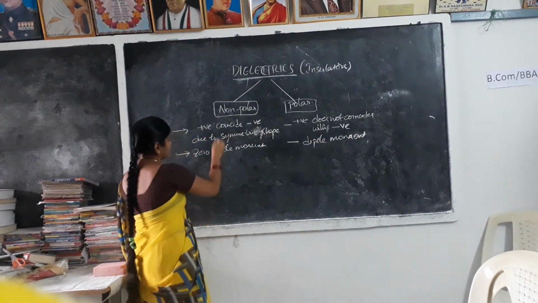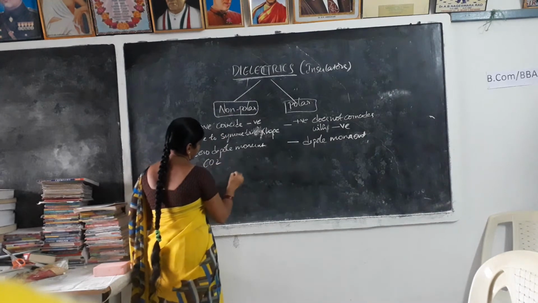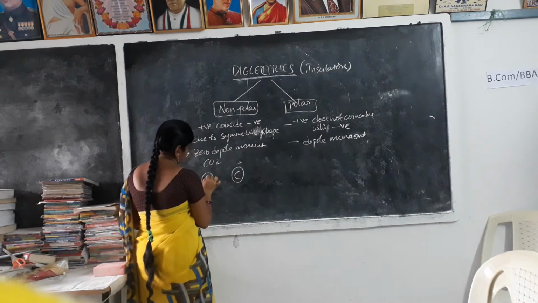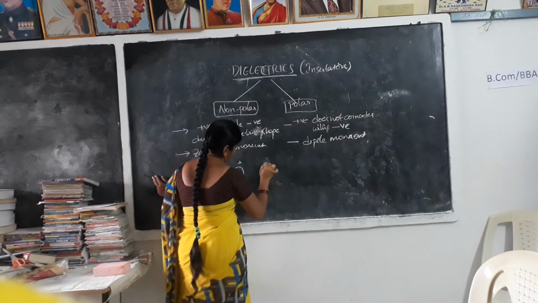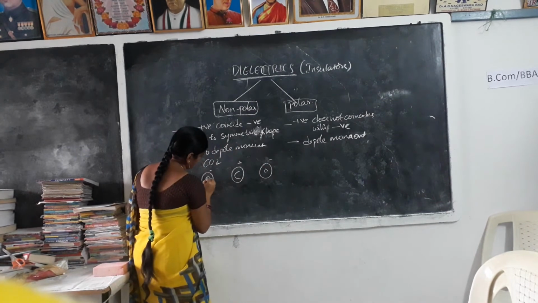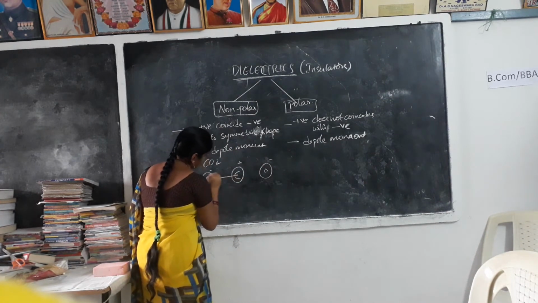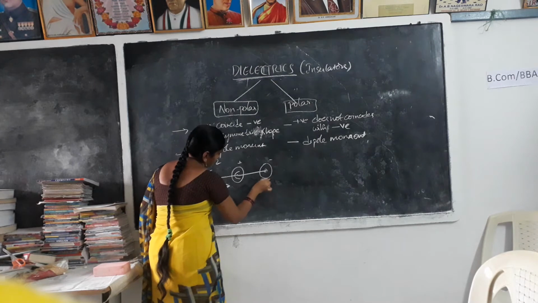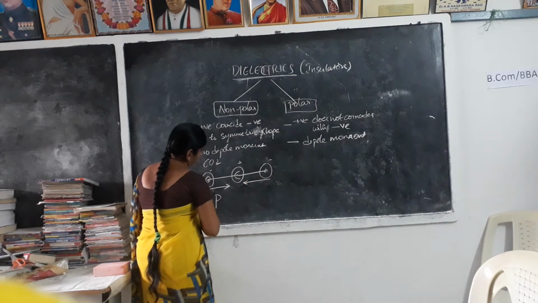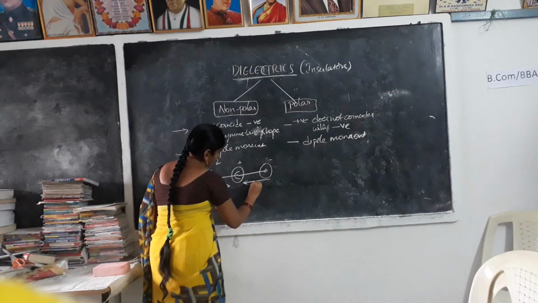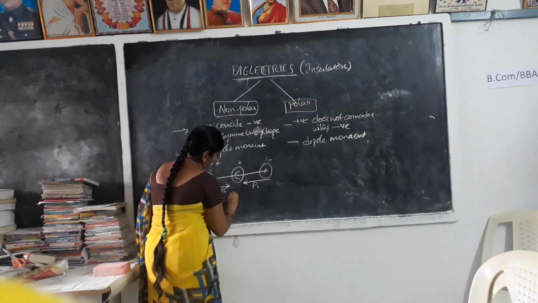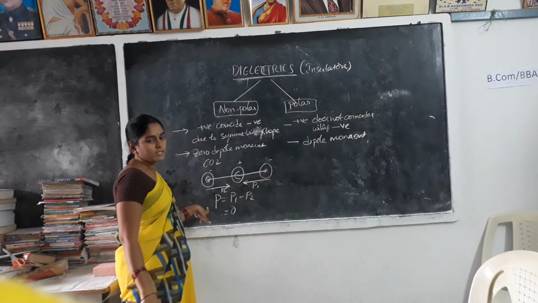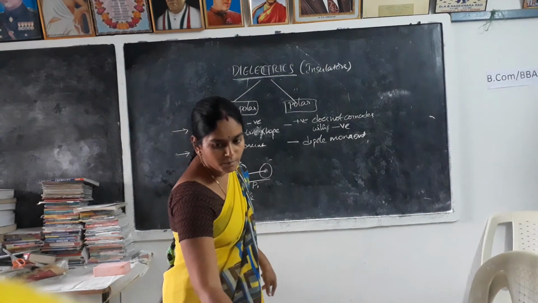For example, here we consider CO2. Here, O minus, C plus, O minus, so the dipole moment directions are opposite, and the dipole moment P equals P1 minus P2, which equals 0. This is one example of non-polar dielectrics.